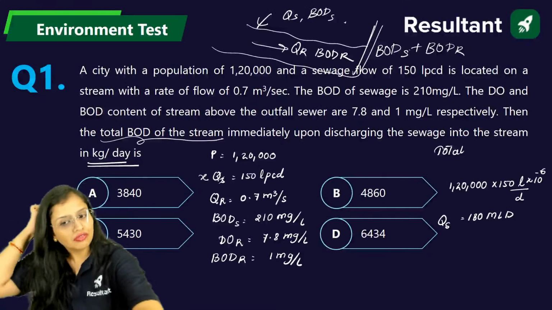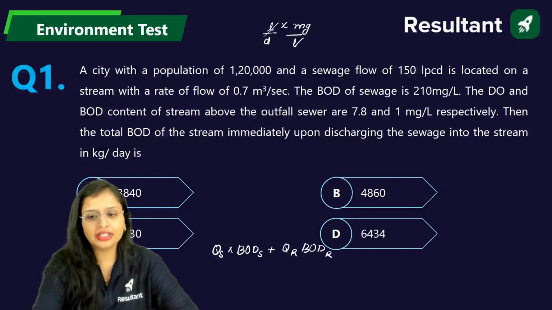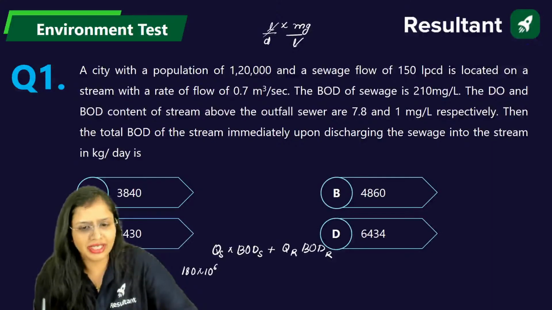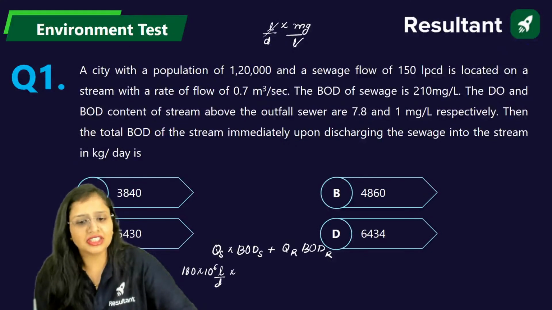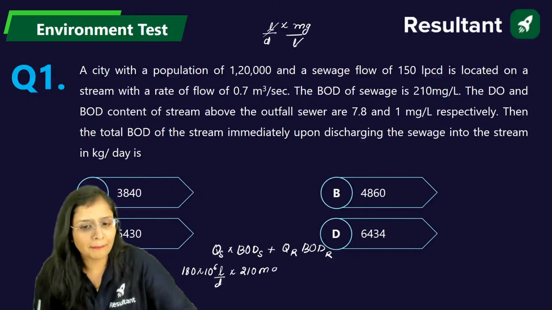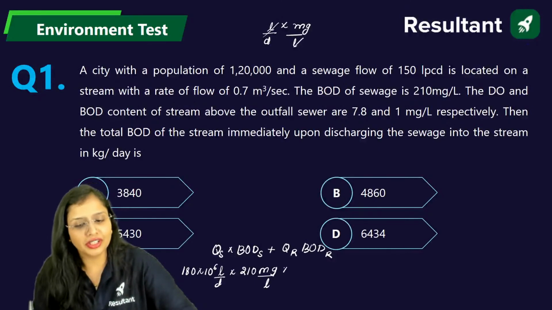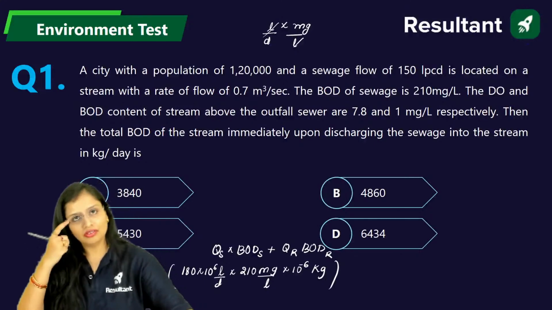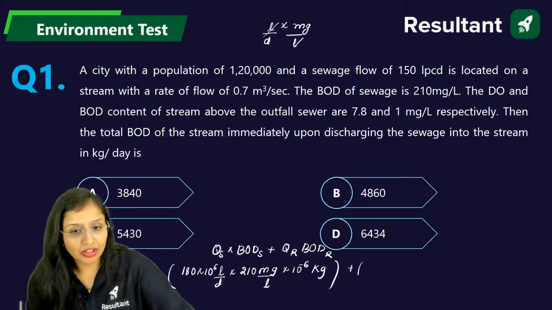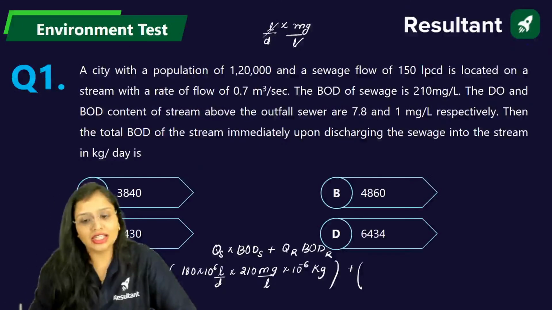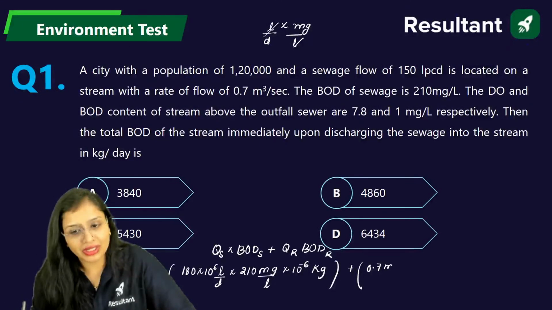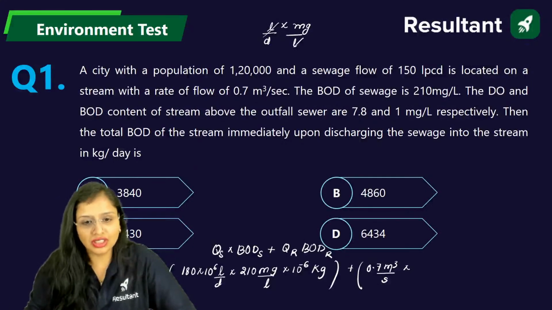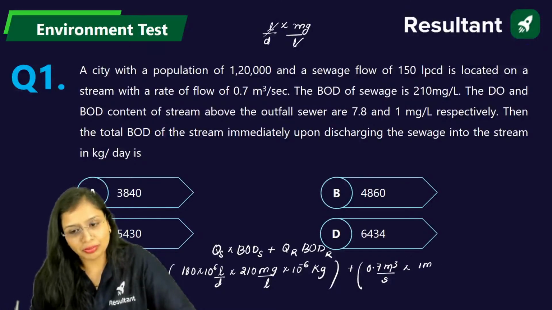Fine. So here what we'll do, discharge of sewage, we got it. How much did it come? 180 MLD, or you can say 180 into 10 raised to power 6 liters per day. Anything you can say. BOD of sewage is given to you 210 mg per liter. Mg you can convert it into kgs, 10 raised to power minus 6 kg. This is the sewage part. Now talking about the river part. For the river, they have given you the discharge is 0.7 meter cube per second. Fine. And BOD of the stream they have given you 1 mg per liter.